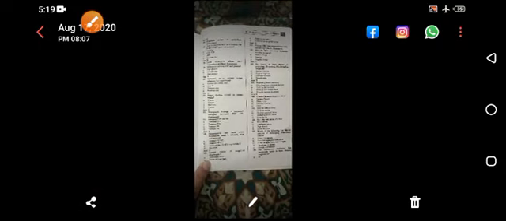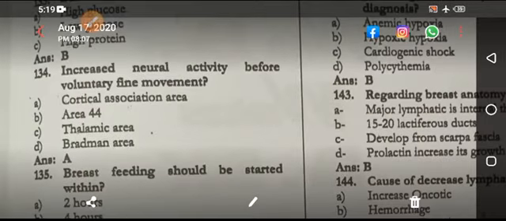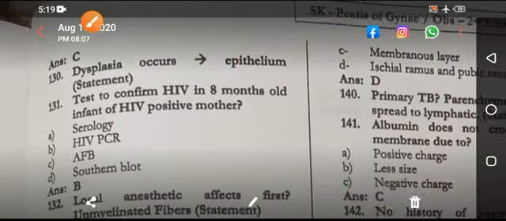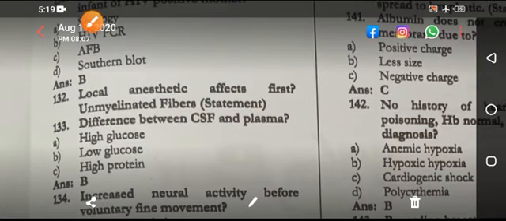Coming next, so we are left with 2 pages. Dysplasia, columnar epithelium. Test to confirm in an 8-month-old child: that is PCR, because the antibodies from the mother cross the placenta. PCR is highly sensitive and specific.